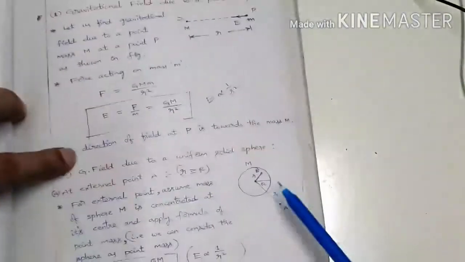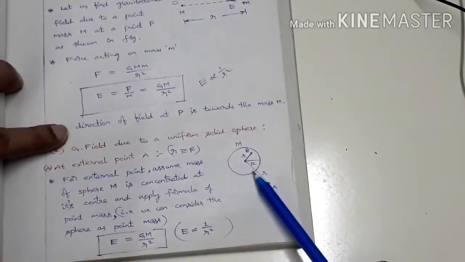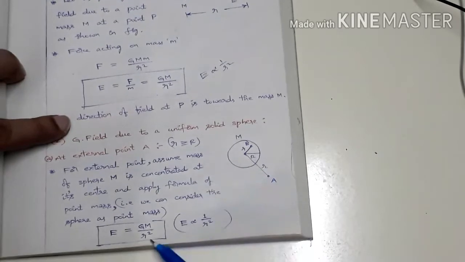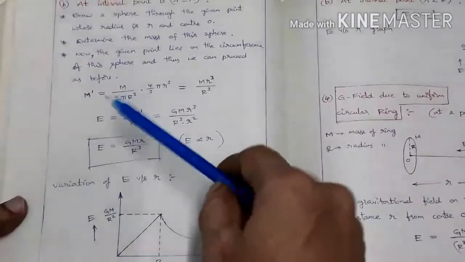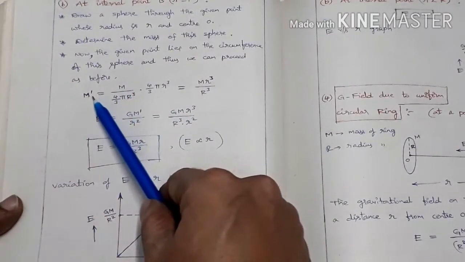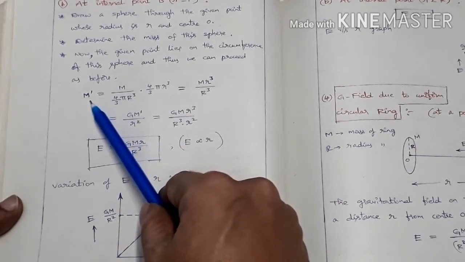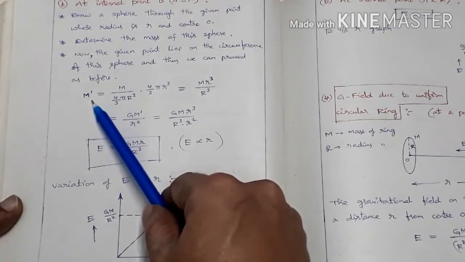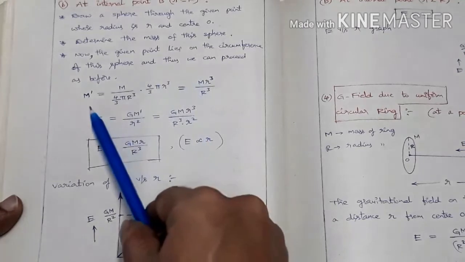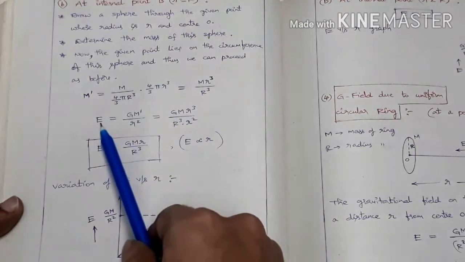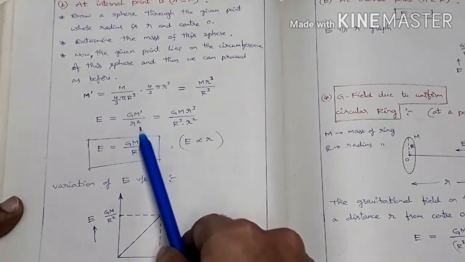Previously, for a point lying outside the sphere or on the surface of the sphere, the formula is the same here. So E equal to G capital M by R square. What is capital M here? Capital M is the mass of the sphere. Now the only change is that the mass of the sphere is not capital M, but instead it is M dash. Everything else is the same, except that we consider a sphere of mass M dash and our considered point is lying on its surface. So here E equal to G M dash by R square.